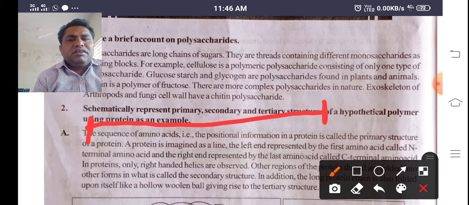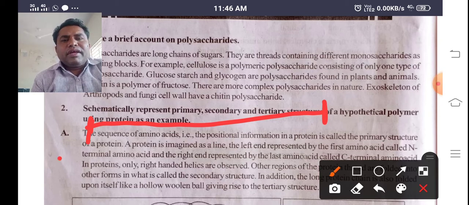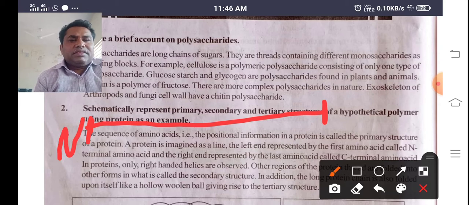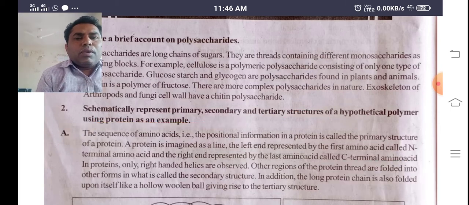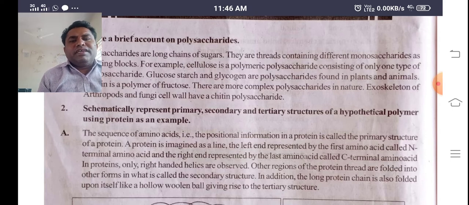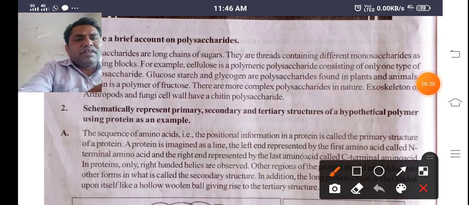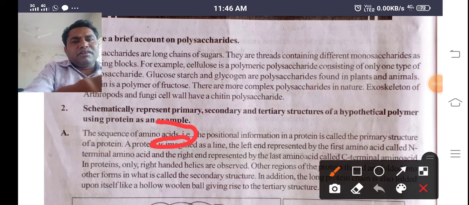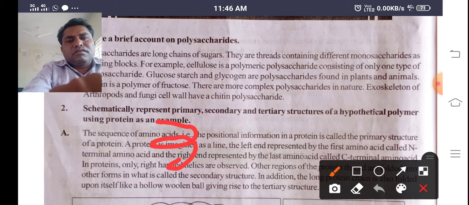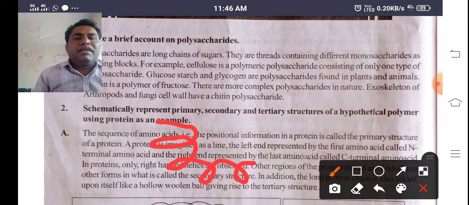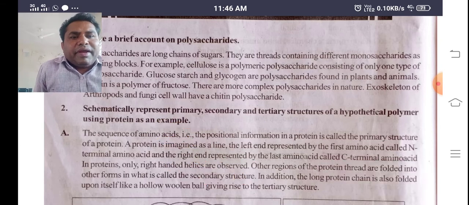The first one is called the N-terminal amino acid, and the last one is called the C-terminal amino acid. In proteins, only right-handed helices are observed. Keep this in your mind.